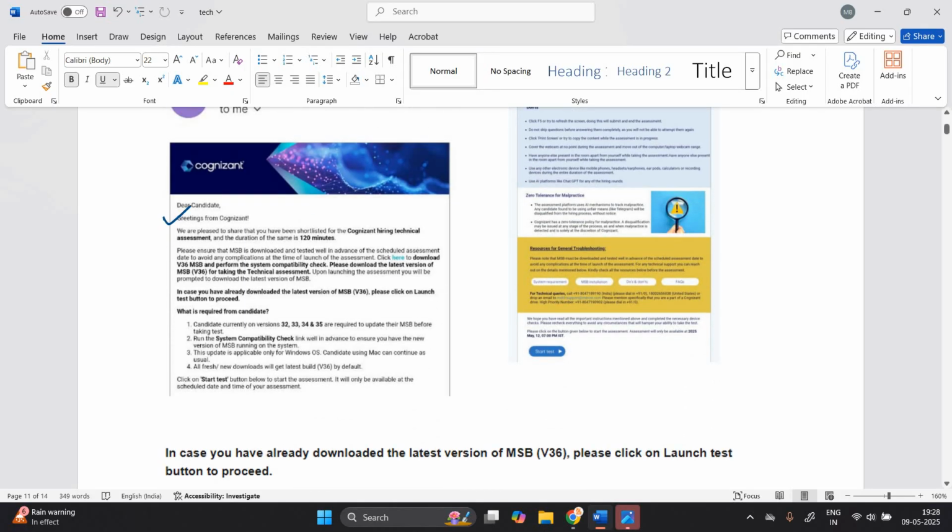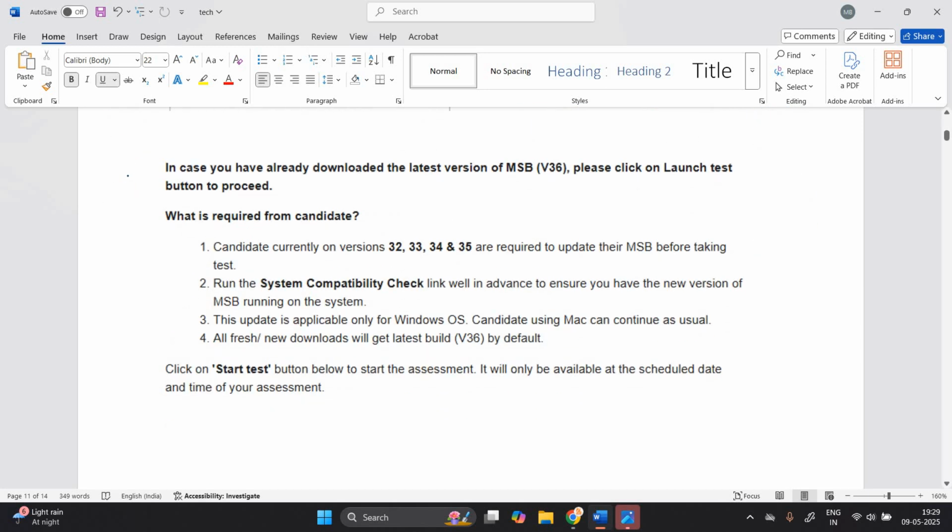Greetings from Cognizant. We are pleased to share that you have been shortlisted for the Cognizant hiring technical assessment, and the duration is the same, 120 minutes, a total of 2 hours of examination. The date mentioned is 12 May 2025, and 7 PM is the test time. The timings are different.